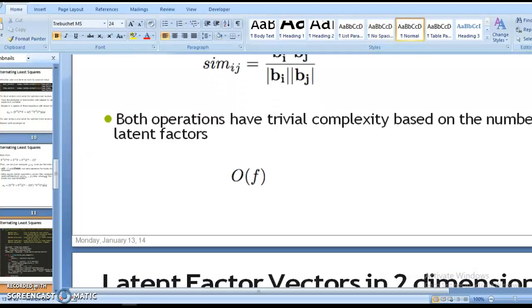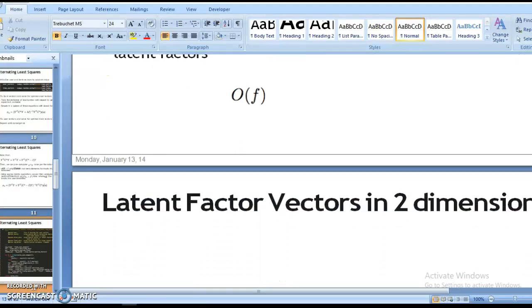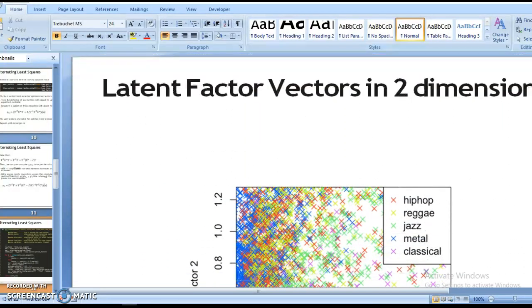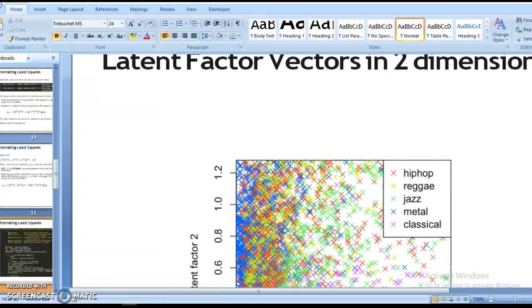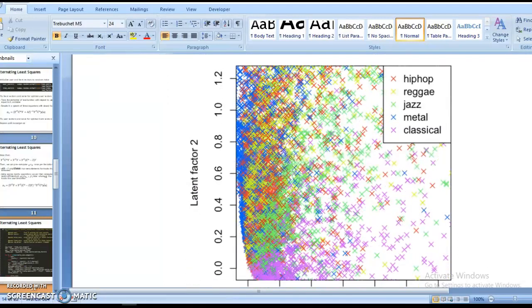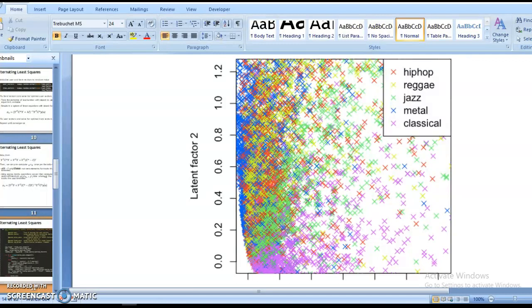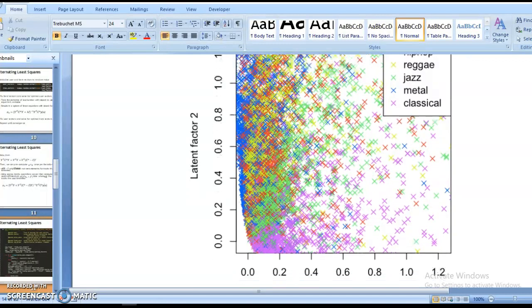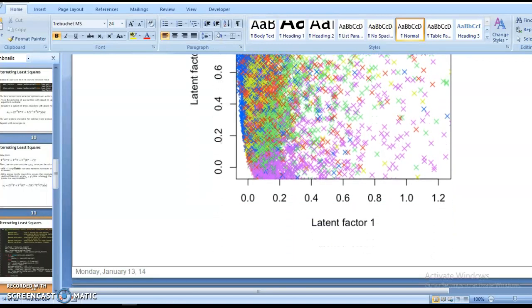And now we can look at the latent factor vectorization in two dimensions. It's a visualization of how the latent factors might look. Here we have divided them into five musical sections: hip hop, reggae, jazz, metal, classical. You can have a look at how it looks basically. Different numbers and different colors denote different music albums.